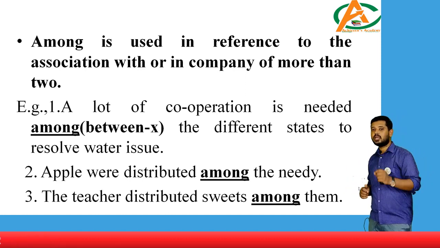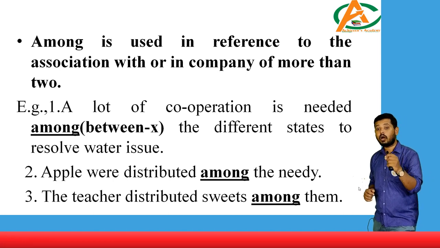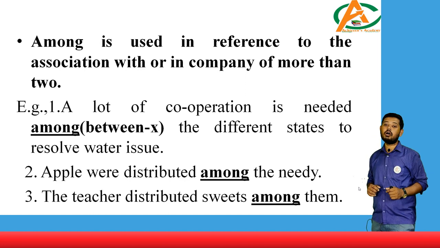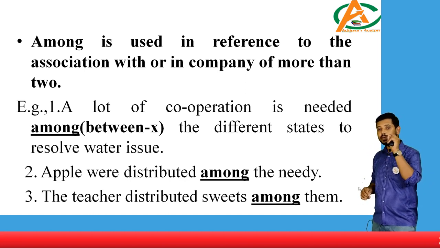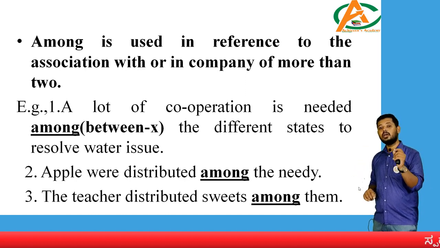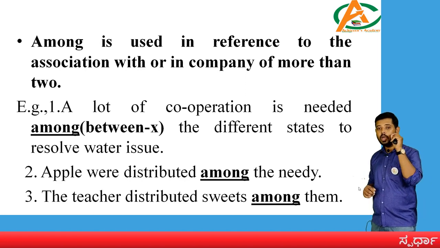So you can see the very first example. A lot of cooperation is needed among. See, in bracket I have put between and an X mark, such that in this kind of situation we should not use the word between.